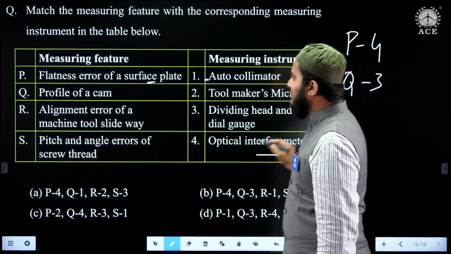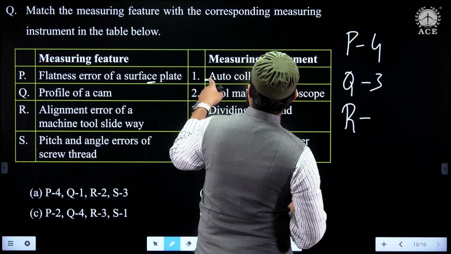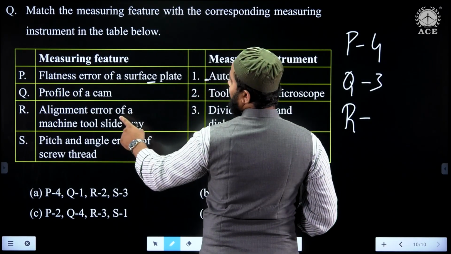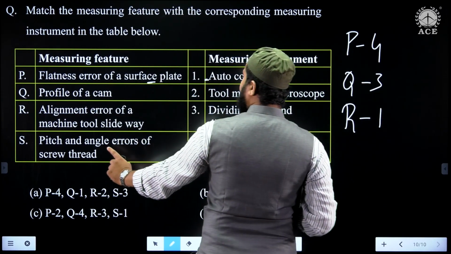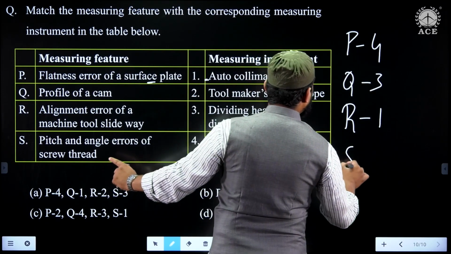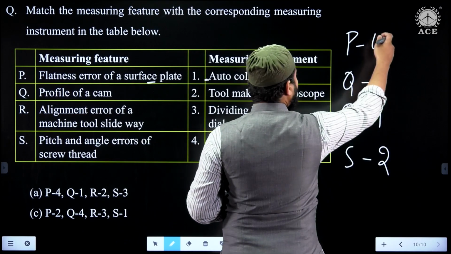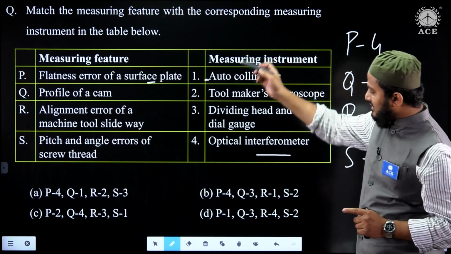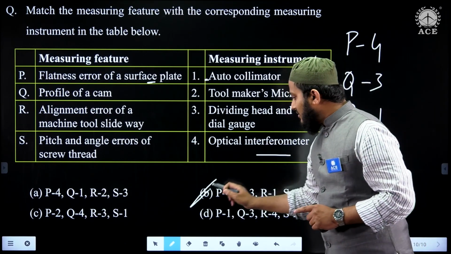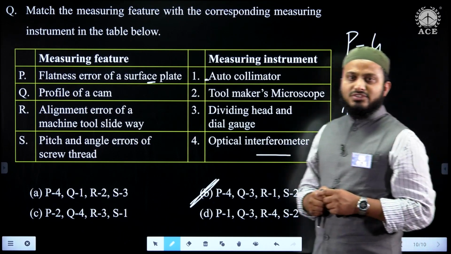Alignment error of machine tool slideway, R is to measure, means this particular feature can be measured by using an autocollimator. Pitch and angle error of a screw thread can be measured by using a toolmaker's microscope. Therefore, 4312, 4312, if you notice, that is in option B. Therefore, the answer is option B to this match the following question.